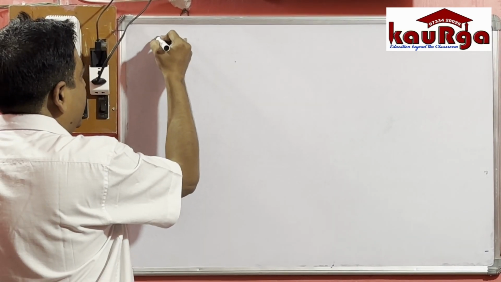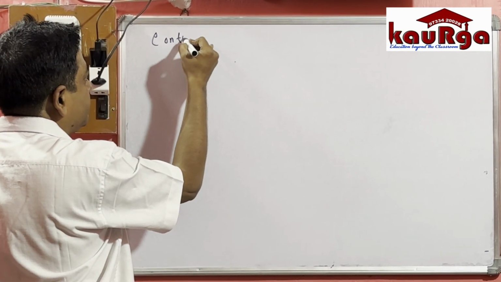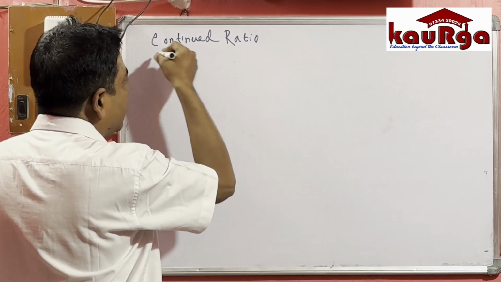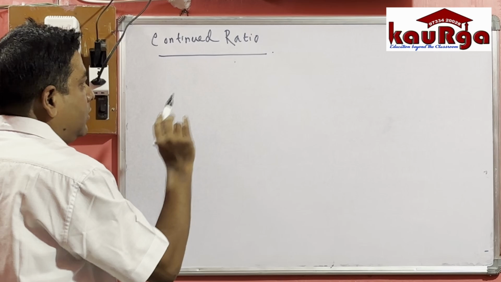Now, next topic, continued ratio. What is continued ratio?